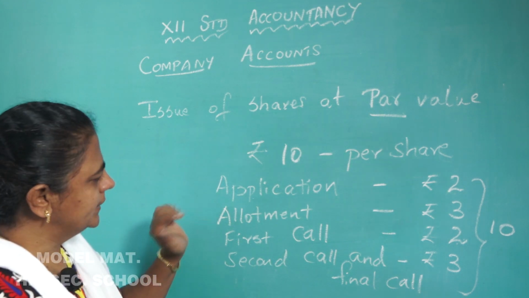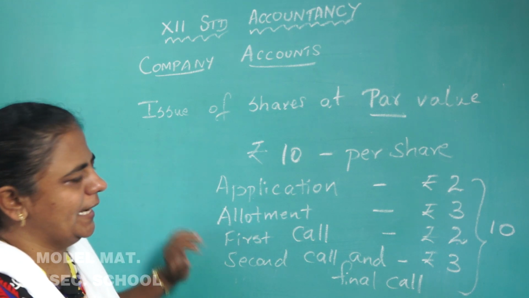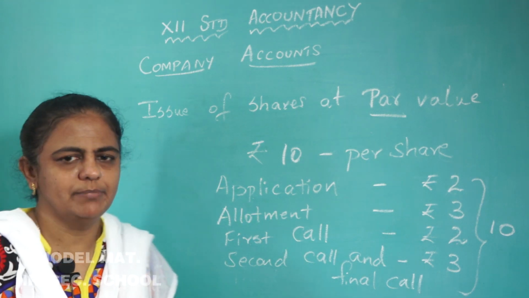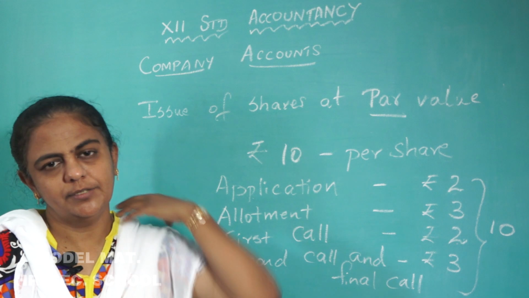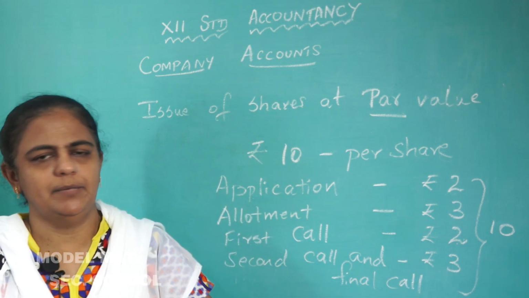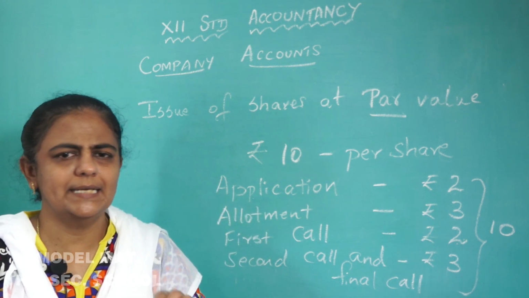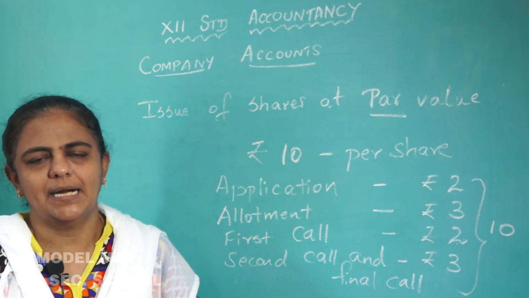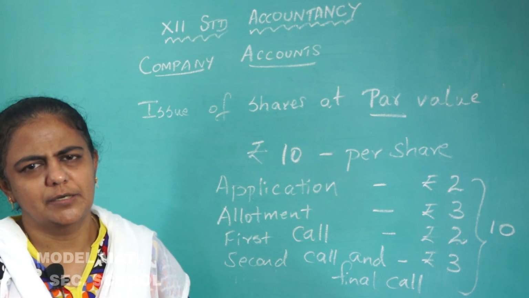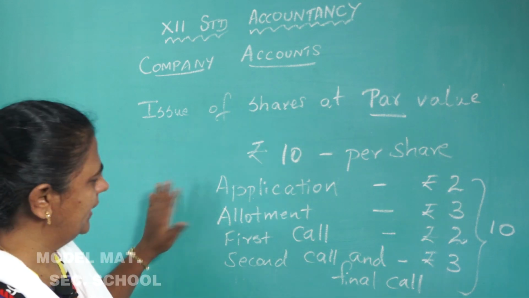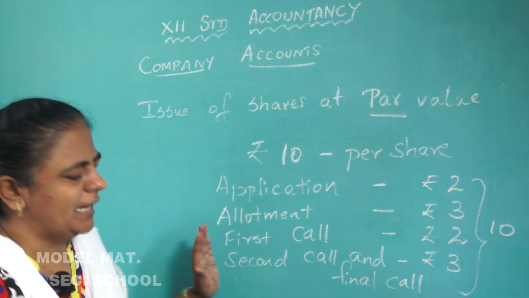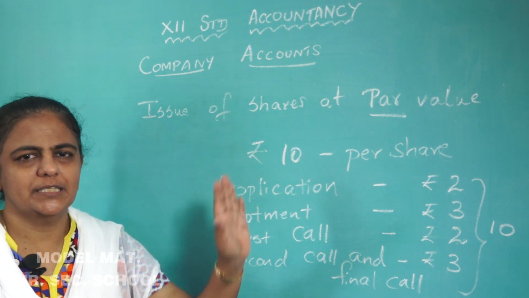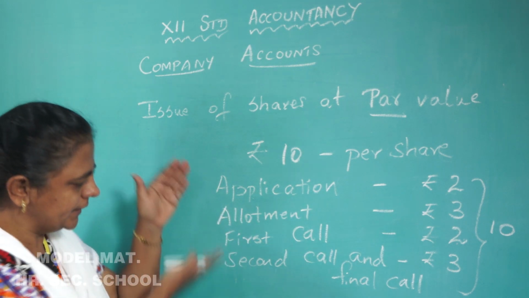Now, this application money and the call money should not be, according to the Companies Act, less than 5%. But according to the guidelines given by SEBI, it should be at least 25% of the issue price. Okay, understood? Now, I will first show you what journal entries we have to write.